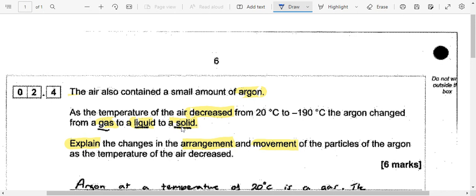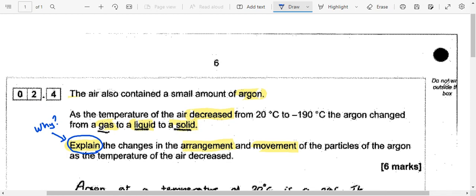Now, this student also got 6 marks because they noticed that it said explain the changes. Explain means say why. So, why did it change? So, they're not just telling me what the arrangement and the movement is in gas, liquid, and solid, they're telling me why it changed as it cooled down. So, let's look at their answer.